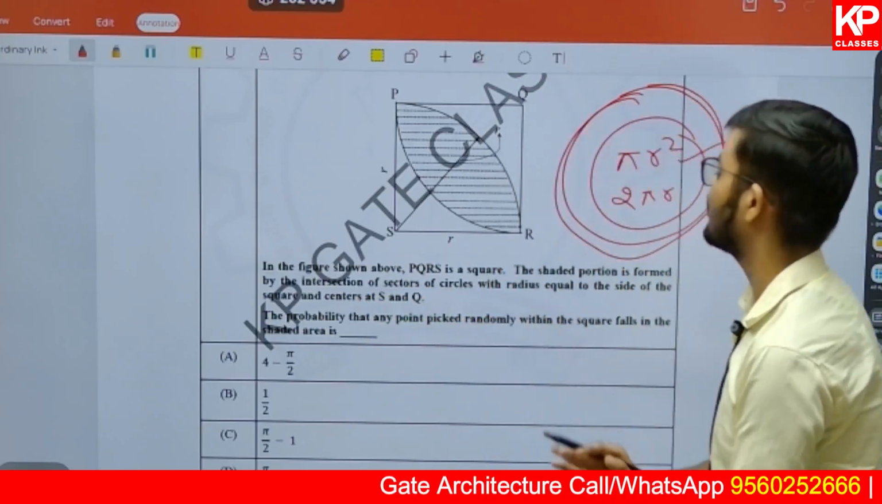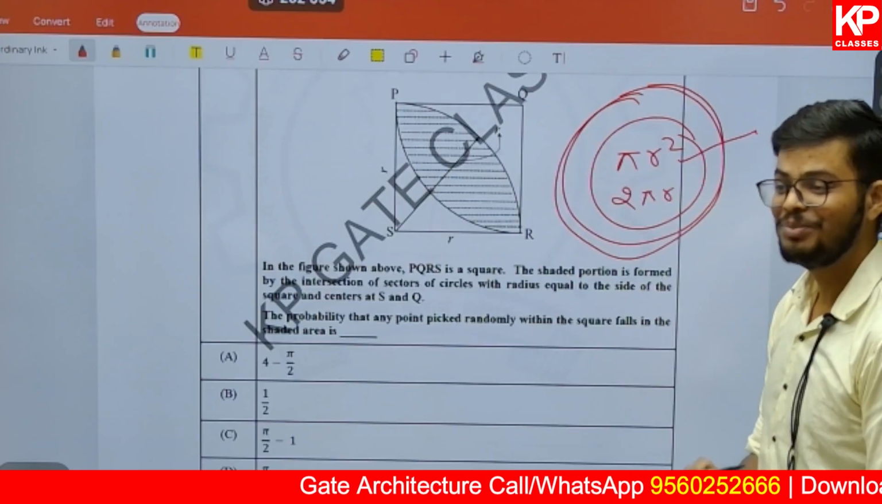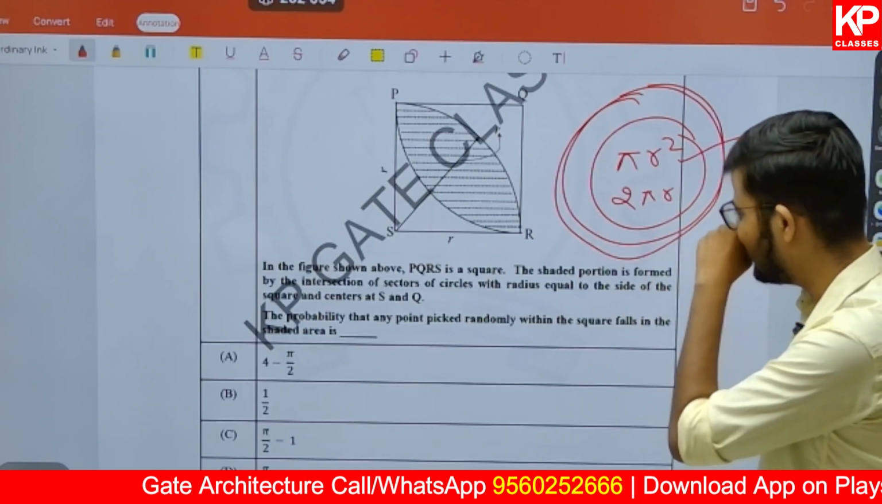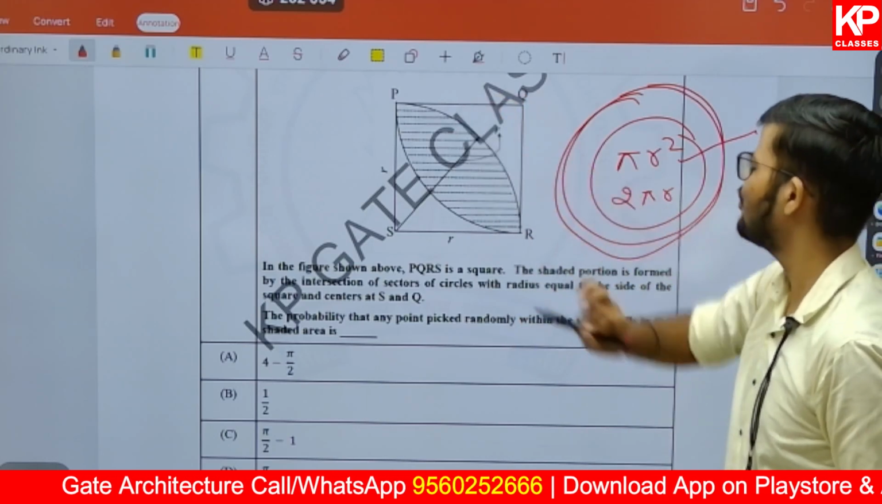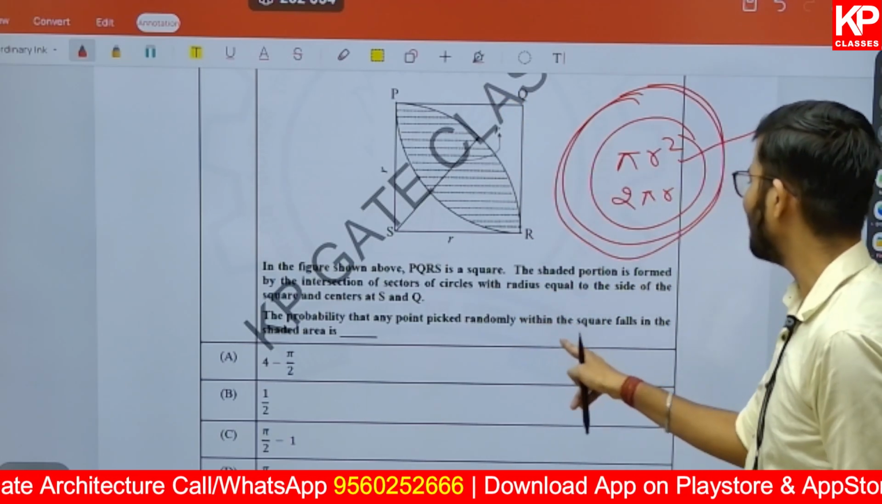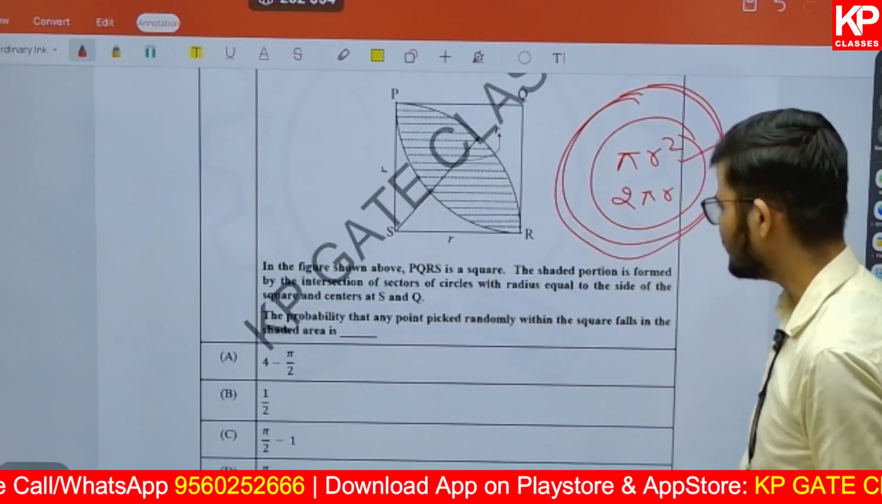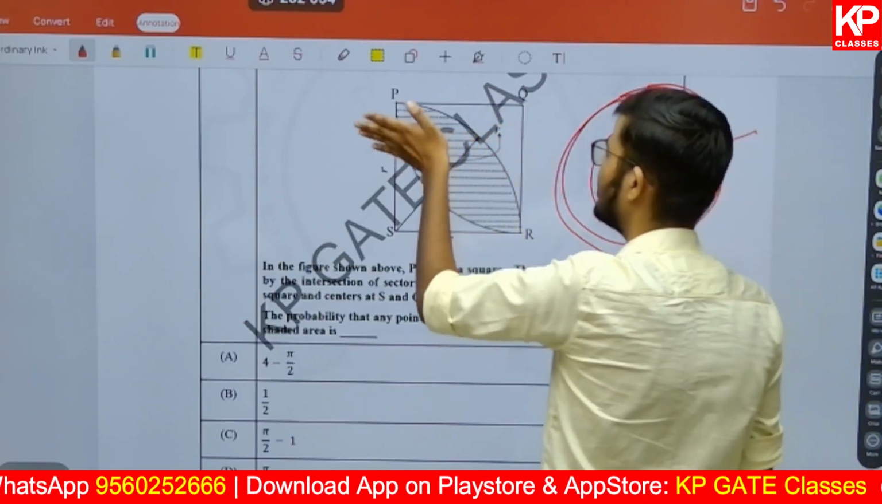The probability that, okay, all right. This question is based on probability also. You need to find out what is the probability that you are randomly going to put a point, and what is the probability that the point that you have put is from the shaded part out of the total.